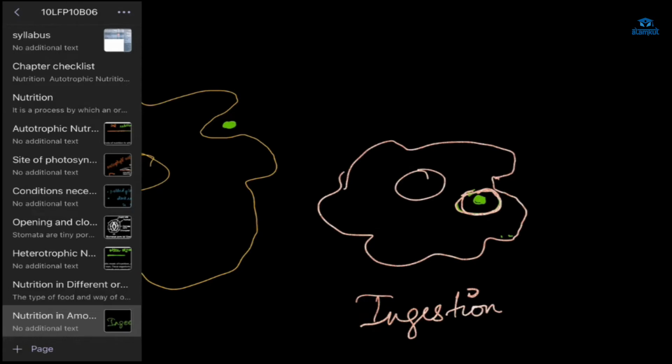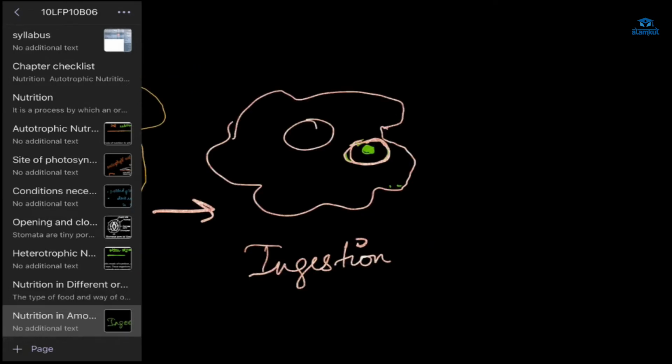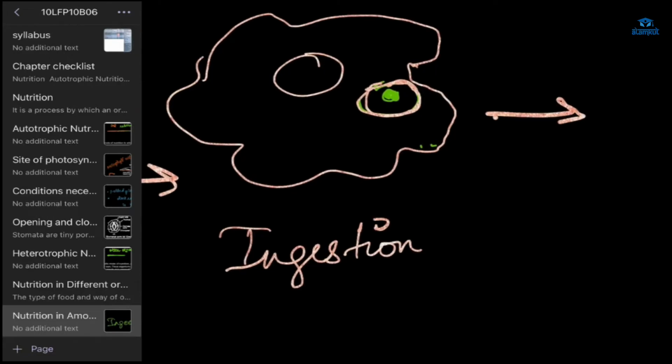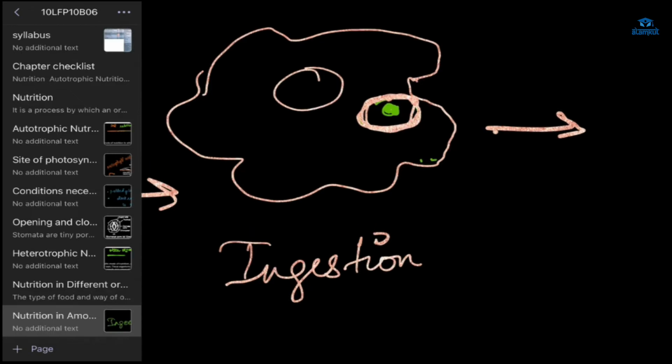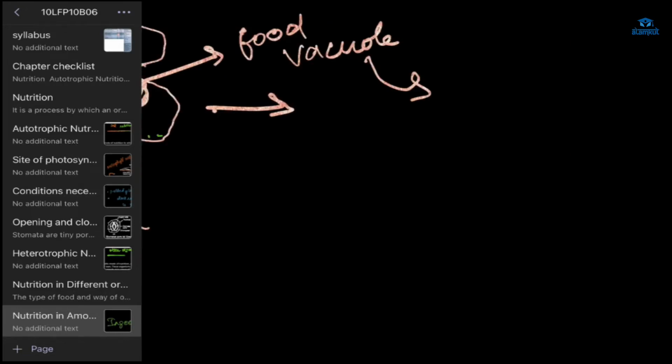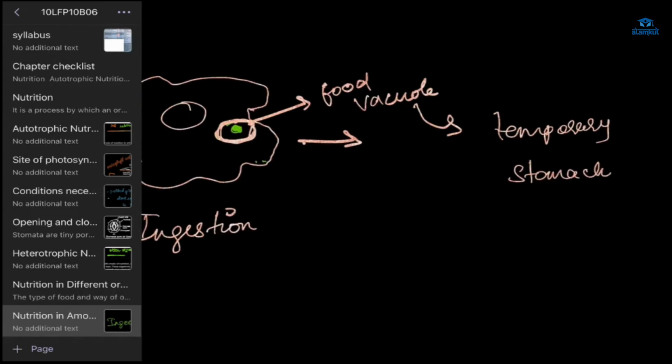Okay, intake of food. Next we have digestion. Here, how does this happen? How does this form? This is forming a temporary stomach. What happens inside the amoeba? There will be water, right? And these food particles form a food vacuole, and they act as a temporary stomach. Here only the digestion occurs.